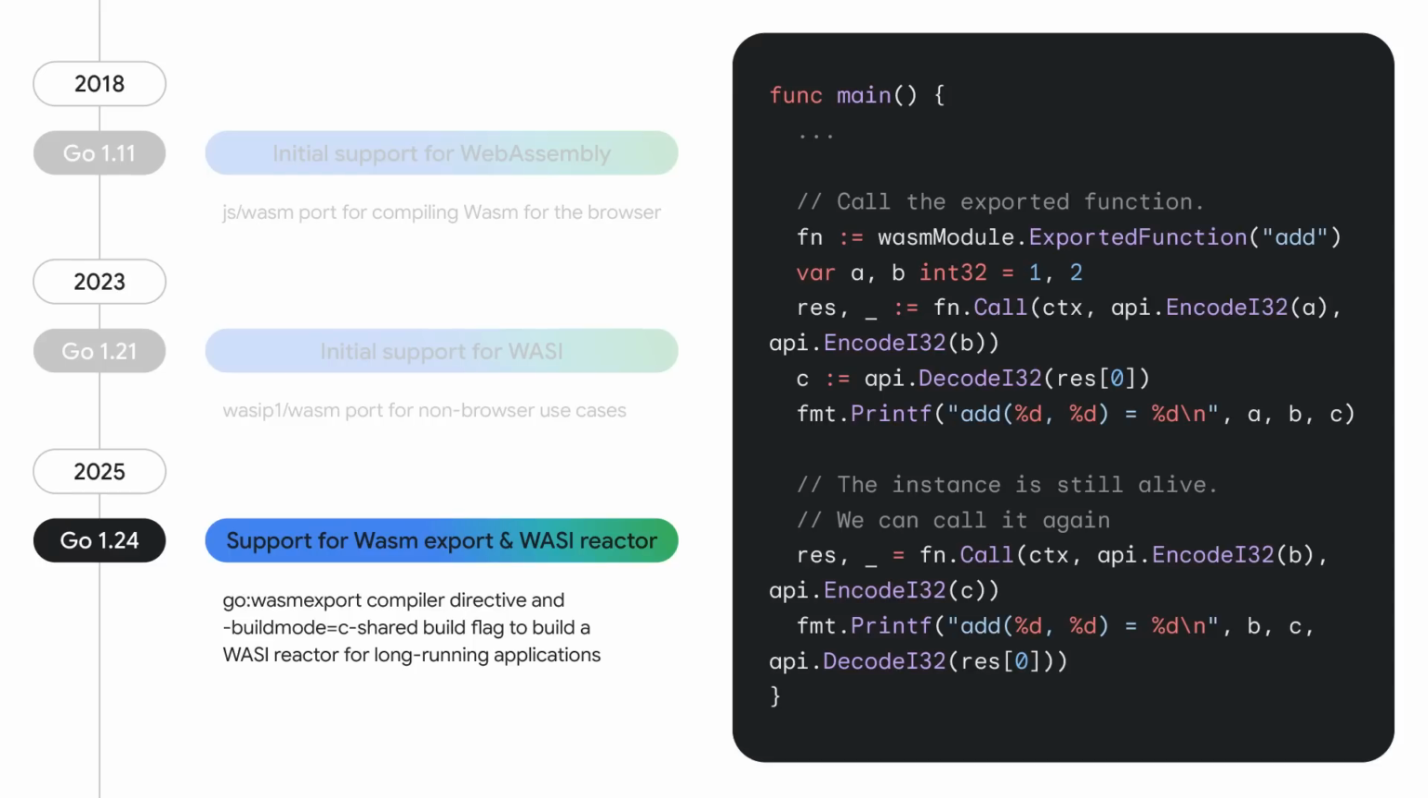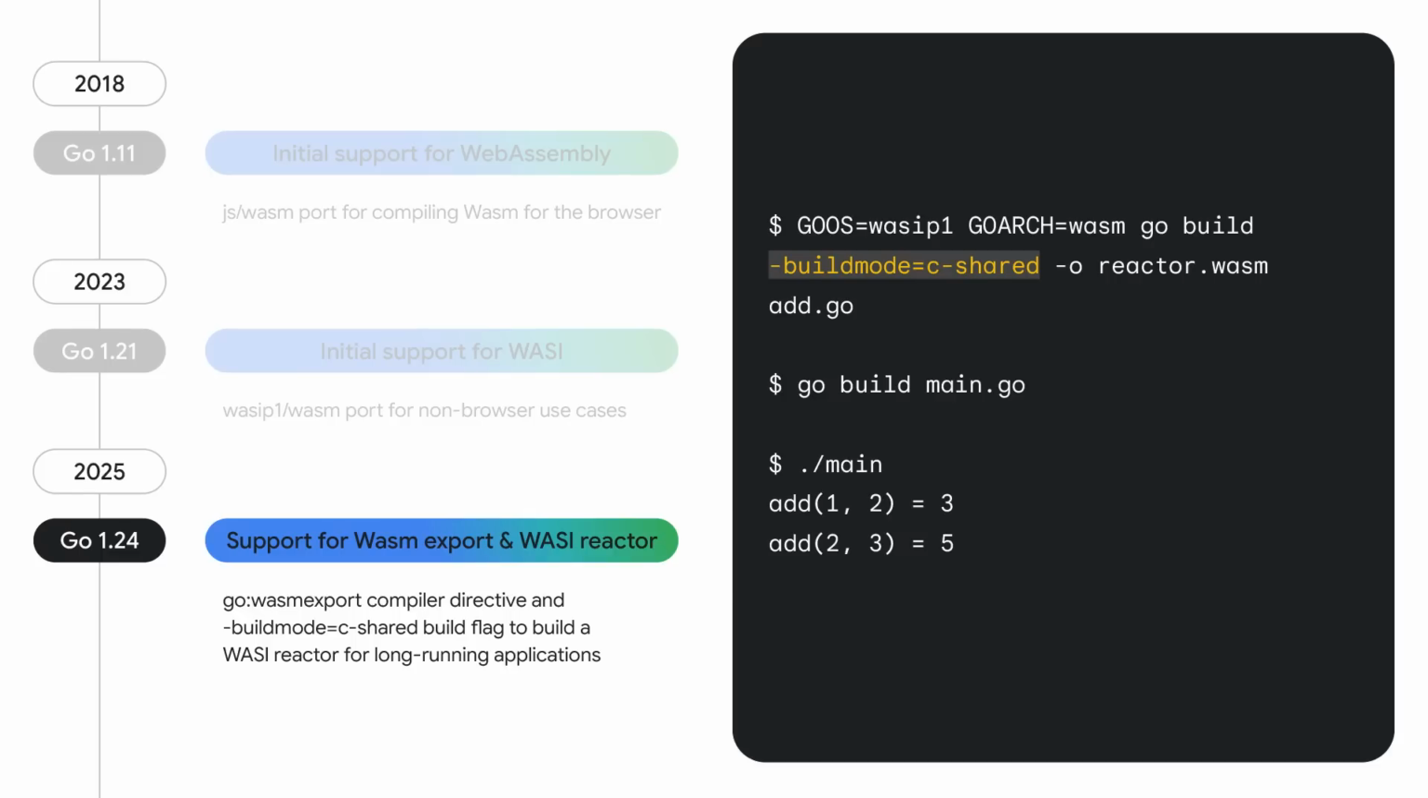In this example, we use libraries from Wazero to create a WASM host that will call the add function we exported in the previous example. This time, though, we'll build the WASM module in reactor mode with the highlighted build flag. Now we can run the add function more than once without reinitializing it.